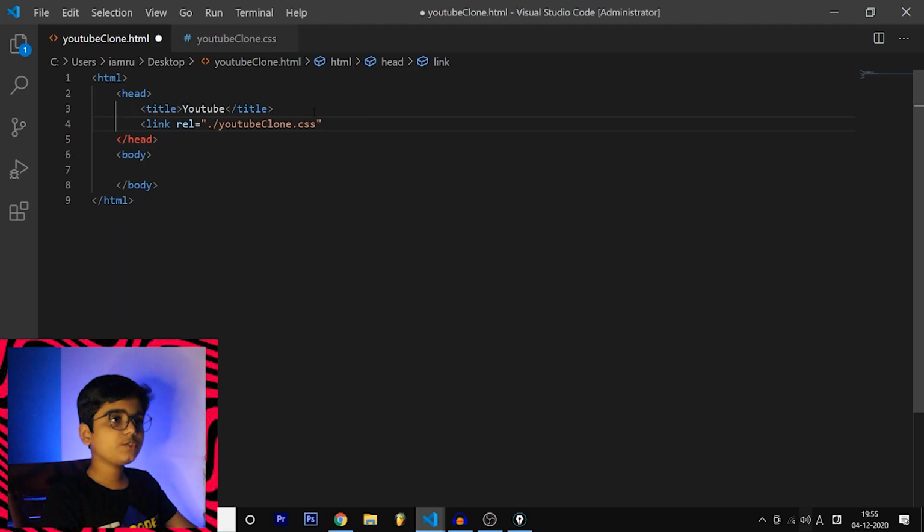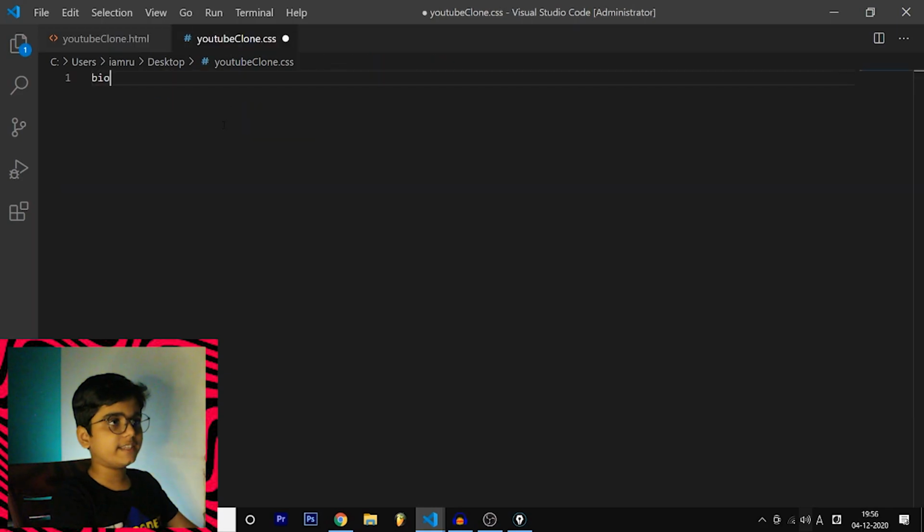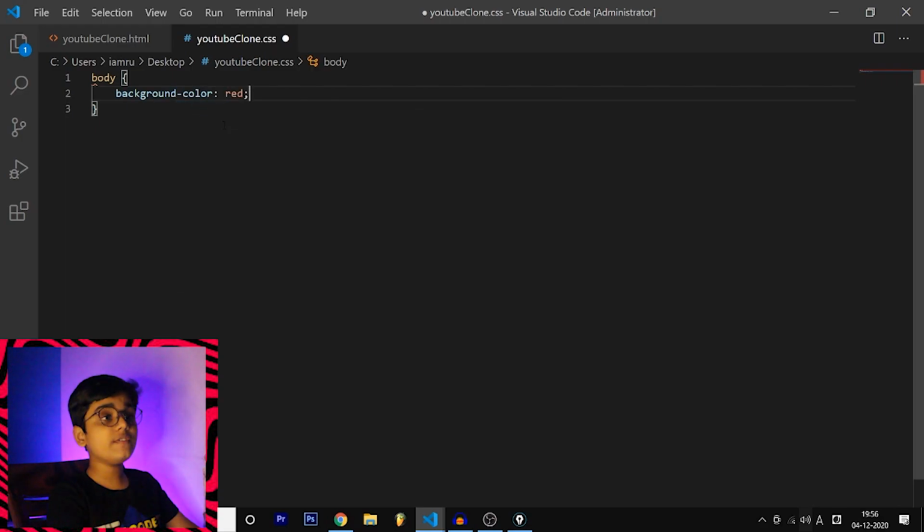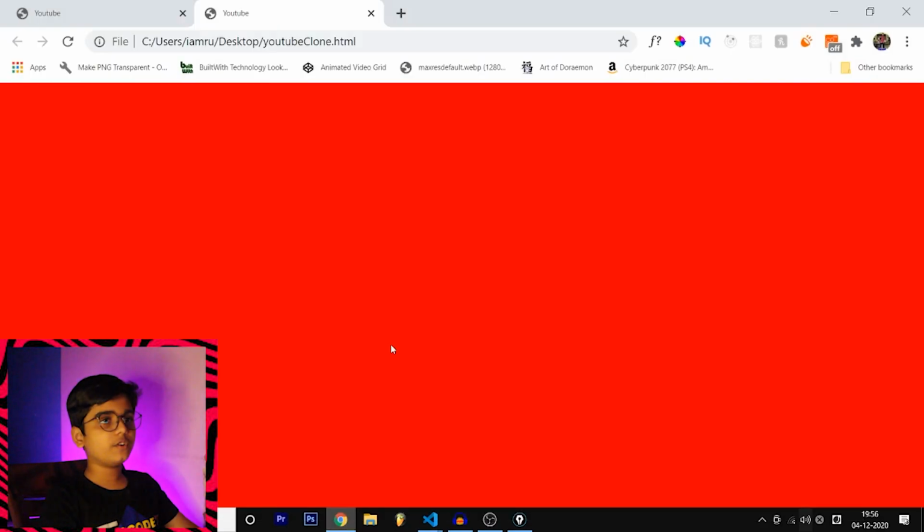Perfect. Actually, I made a mistake, sorry. The rel means what type of file it is. It's a style sheet. That is why rel is equal to stylesheet and href is equal to YouTube clone.css. And let's self-close it. Now save it, and just to test whether it's working or not, let's change the background color of the website to red and reload.